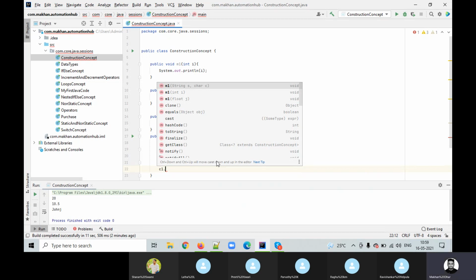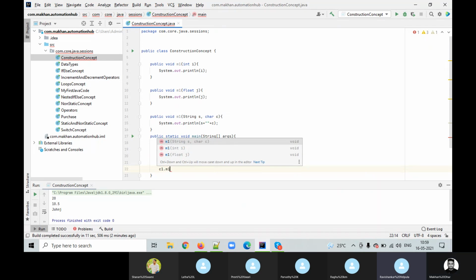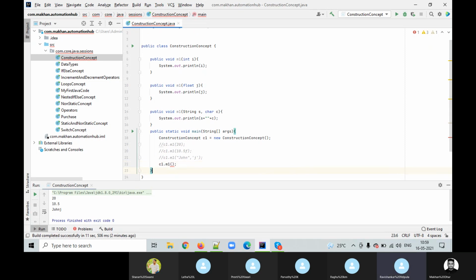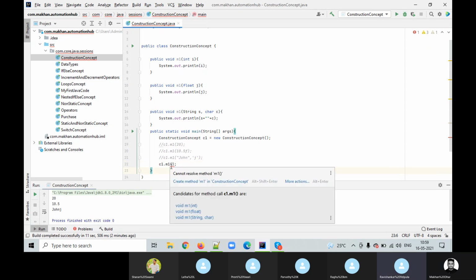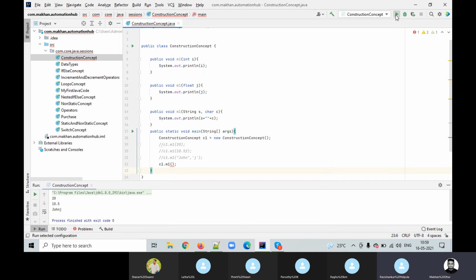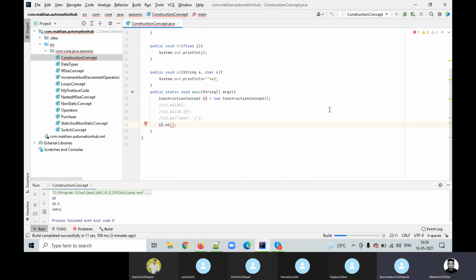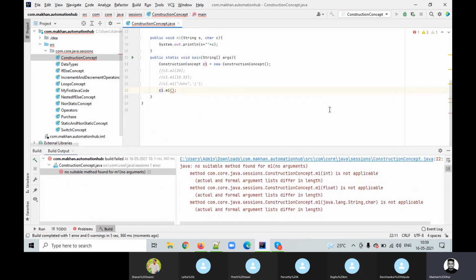Which M1 do you want me to call? Just M1. We have three M1 there, right? But don't use that suggestion. Just print M1, and you see there is an error. If you still want to see the error, just run it. Yeah, scroll up. No suitable method found for M1, no argument. Can you see the very first line?